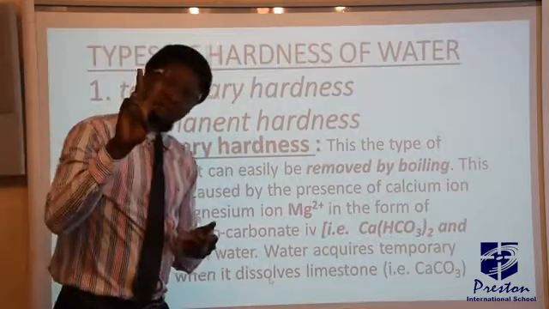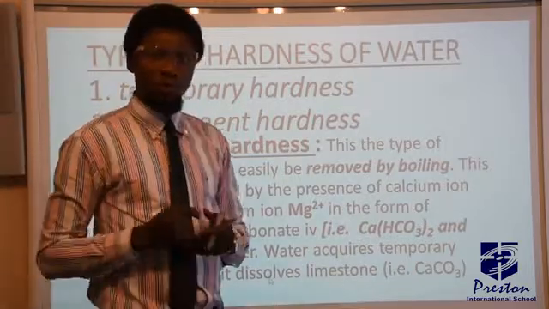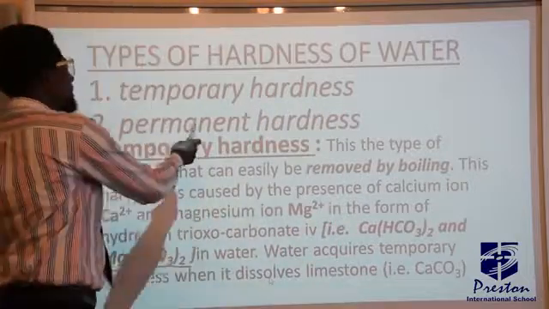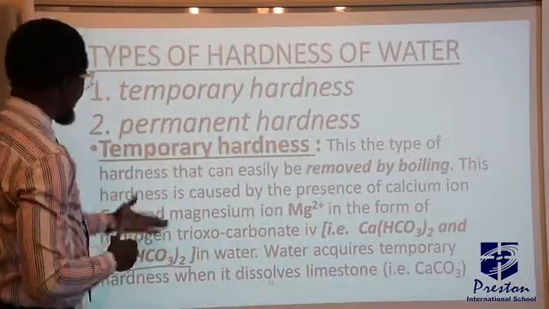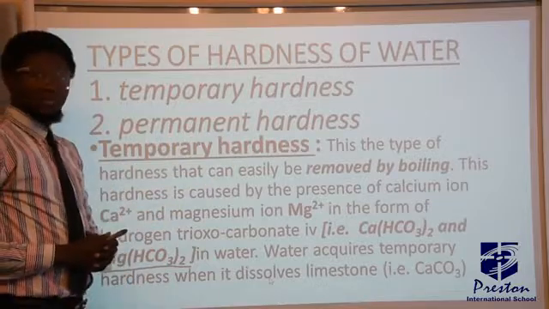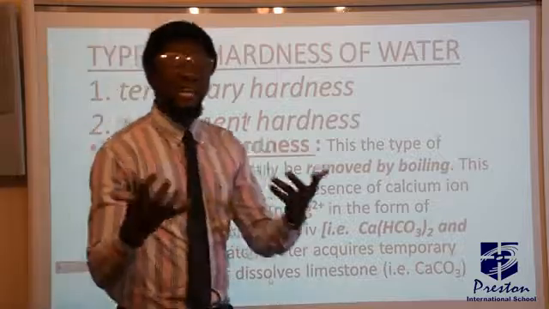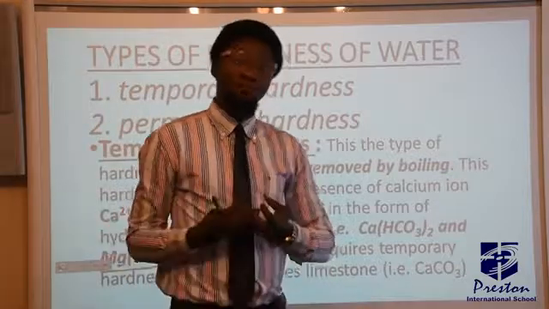Now, there are two types of hardness in water. What are these two types of hardness? We have temporary hardness and permanent hardness. Let us quickly discuss temporary hardness. Temporary hardness is the type of hardness that can easily be removed by boiling.